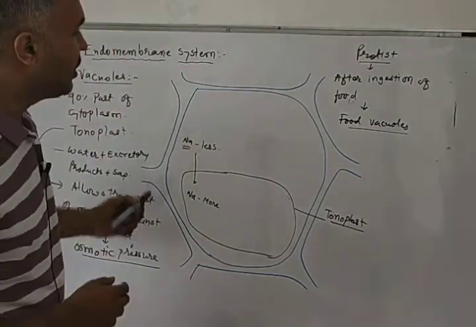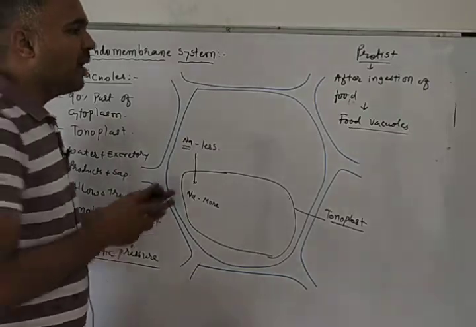So we have talked about food vacuole also, and let's talk about gas vacuole.